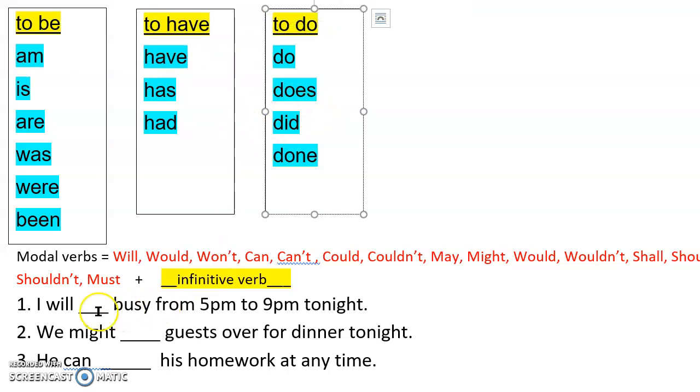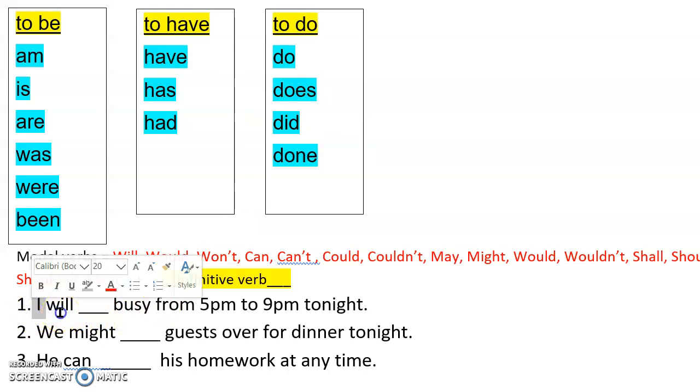For example, in number one, the subject is I, the modal verb is will, and so the next verb afterwards will be the infinitive. So which one suits best? I will be busy from 5 p.m. to 9 p.m. tonight? Or can you say I will have busy from 5 p.m. to 9 p.m. tonight?